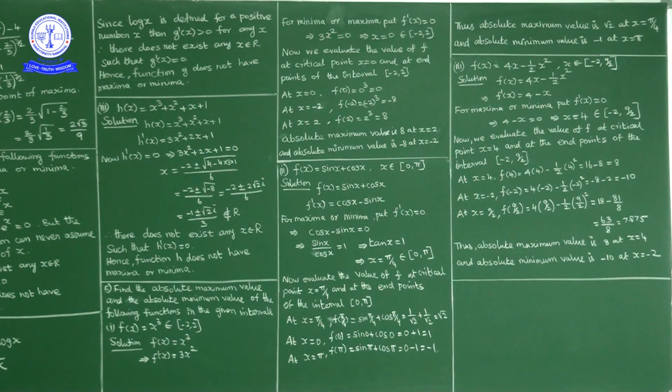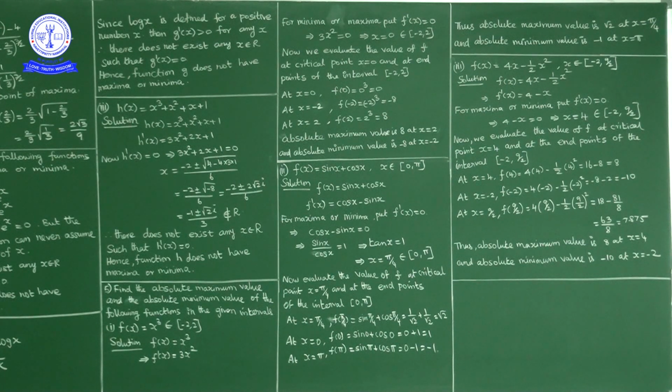This is a complex number, it is not a real number, means there does not exist any real number x such that h dash of x equal to 0. Hence the function h does not have maxima or minima. Okay. Next question.